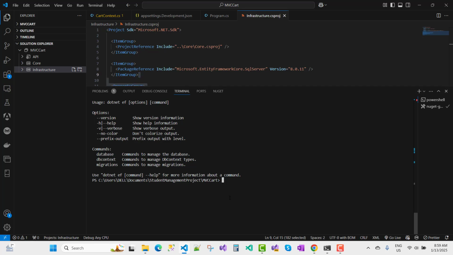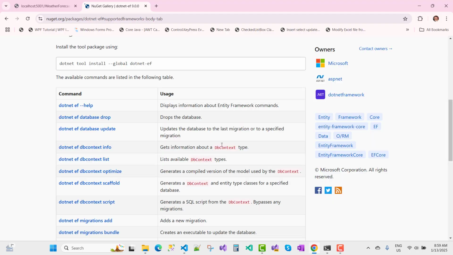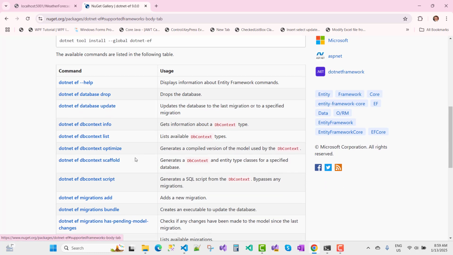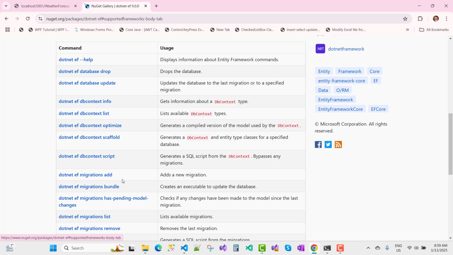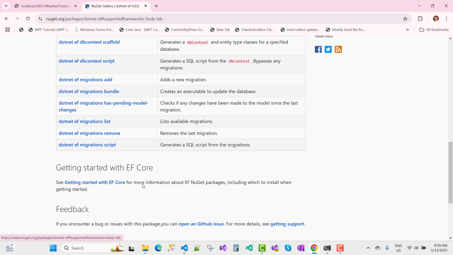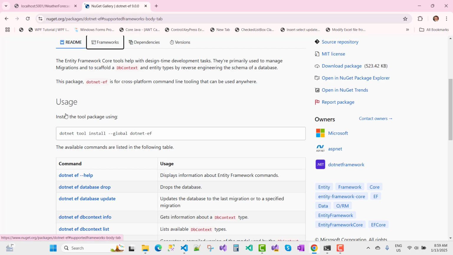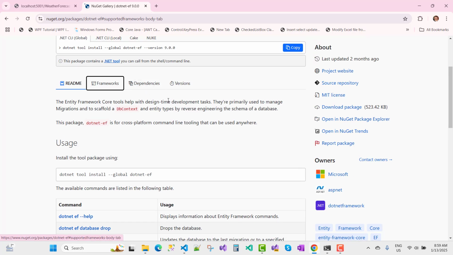So just again go to this section: dotnet ef database update, dotnet ef database drop, dotnet ef. All the commands are there. You can see dotnet ef migrations add and the name of the migration. Okay, now here we go for the dotnet EF framework and dependencies.